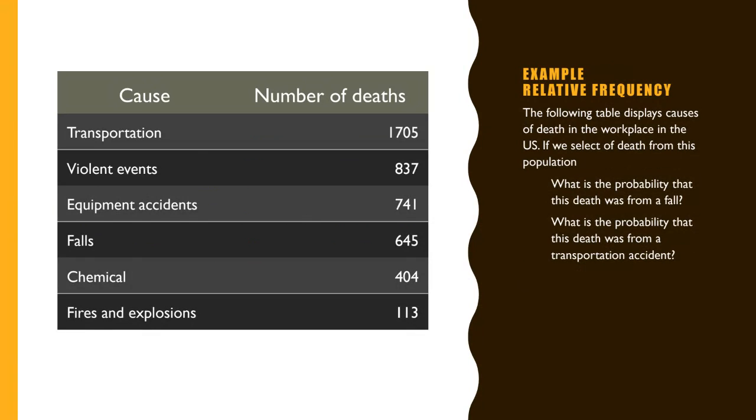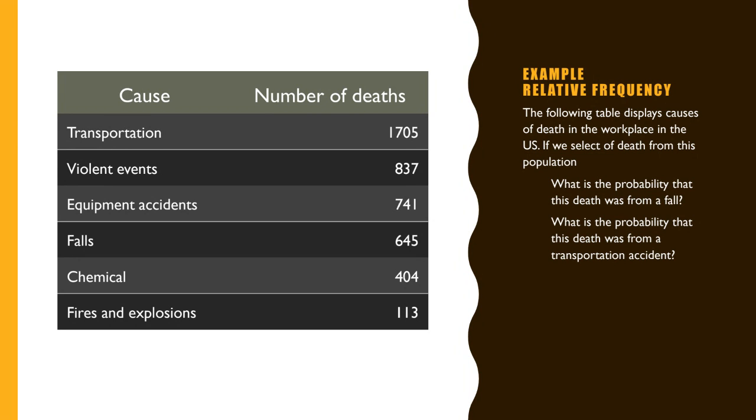Okay, now let us see an example of relative frequency. We saw this problem in the previous class, how we can group the data and use the relative frequency. Here, the following table displays the cause of death in a workplace in the US.